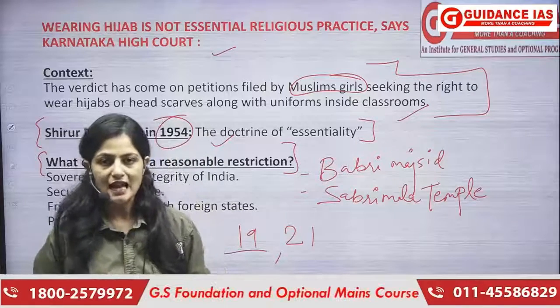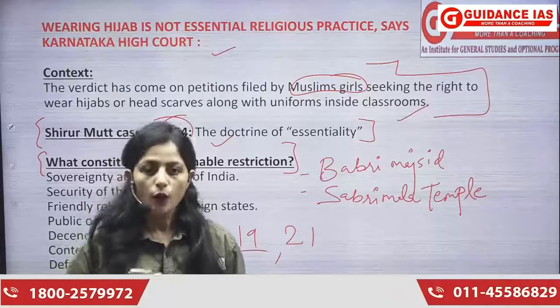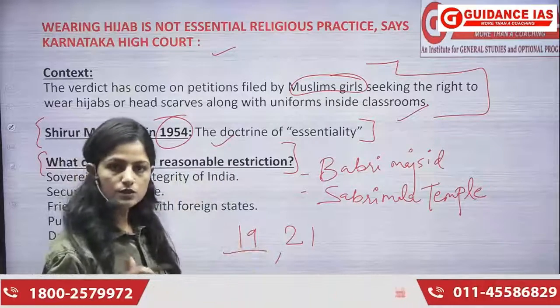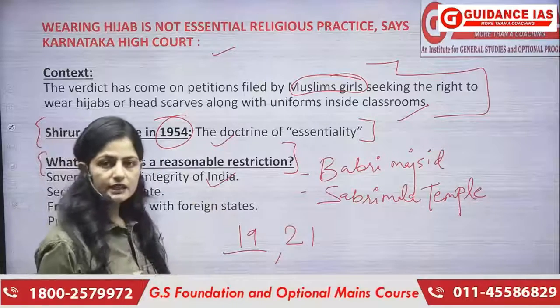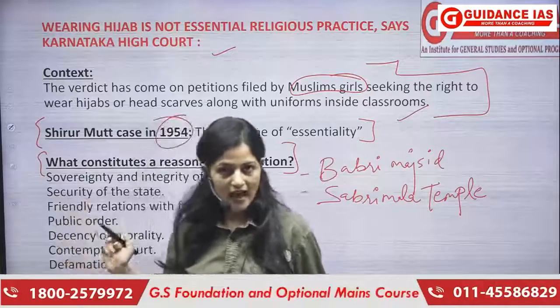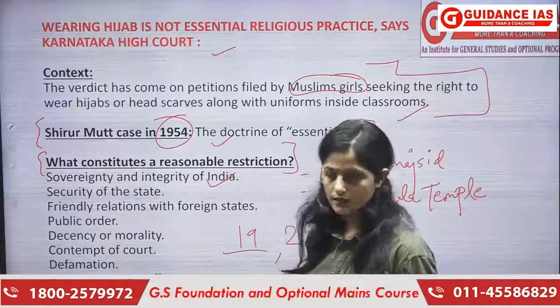Reasonable restrictions, as in there are certain limitations on the freedom of an individual, on the grounds of what? There are certain grounds. I am going to list out all the grounds. The grounds are: first is sovereignty and integrity of India. So if anything is infringing the integrity of India, that should be restricted and is an exception under Article 19, or is a reasonable restriction under Article 19.